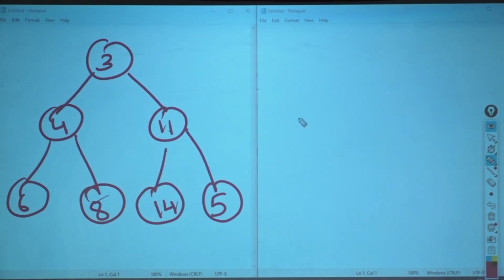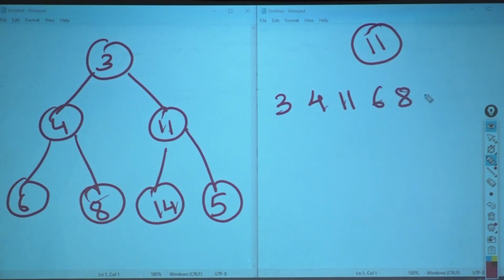Okay? So suppose I want to delete element 11. How is this stored? 3, 4, 11, 6, 8, 14, 5. Will I know what is 11 and where is 11? Yes, I would know where is 11.